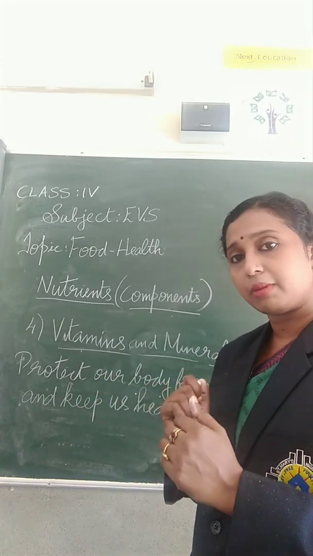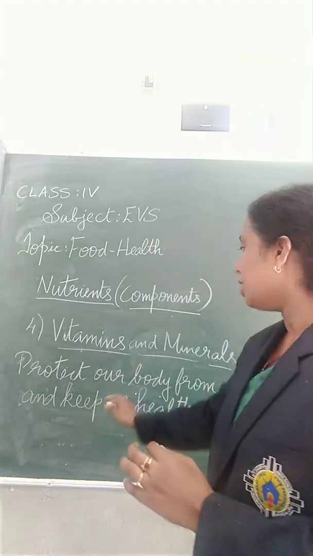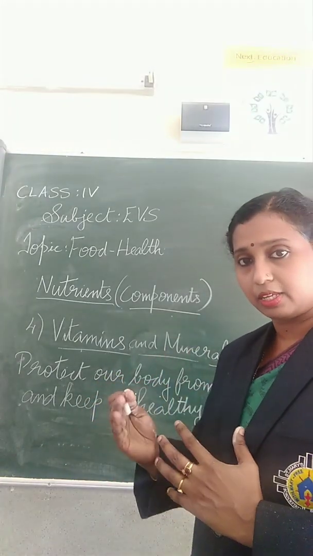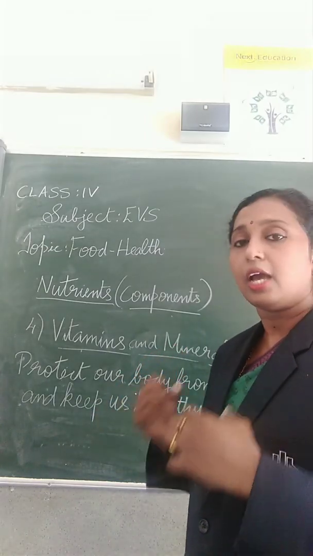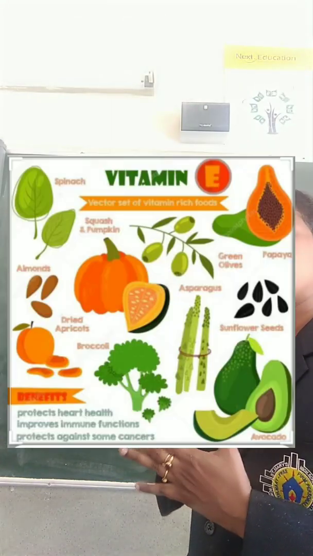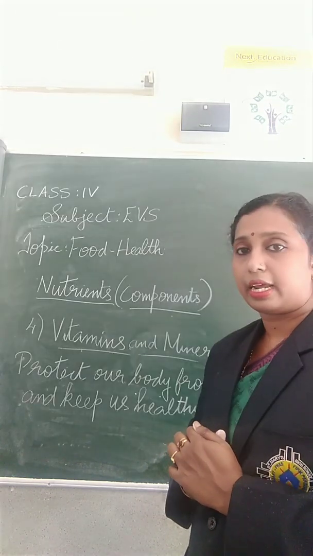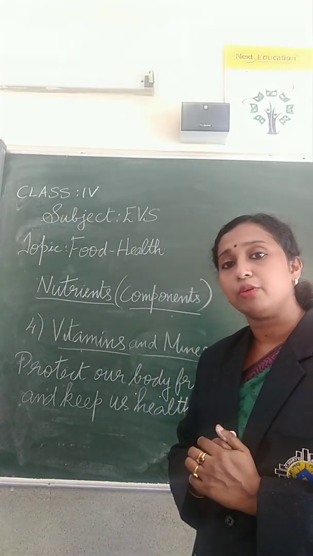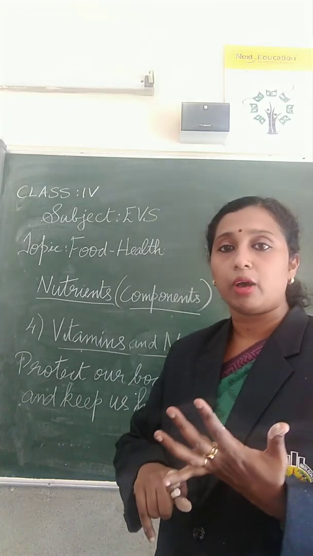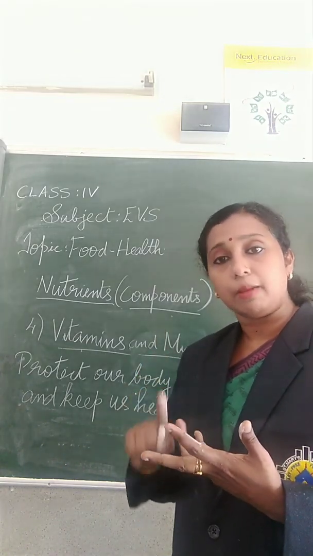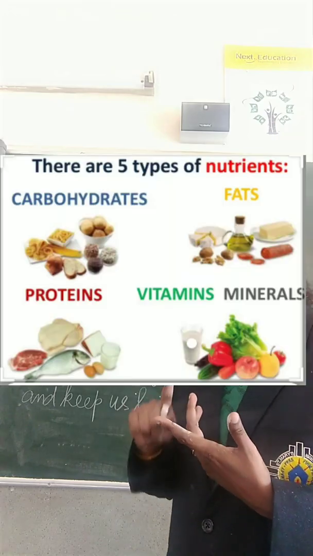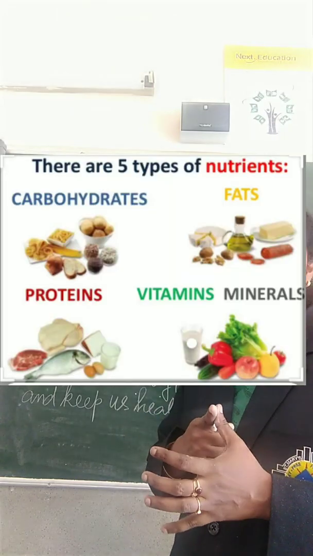So these vitamins and minerals have the same function, that is to protect our body from diseases and keep us healthy. And all the vegetables and fruits are the main sources of vitamins and minerals. So this is about the 5 nutrients, that is the carbohydrate, proteins, lipids or fats, then minerals and vitamins.